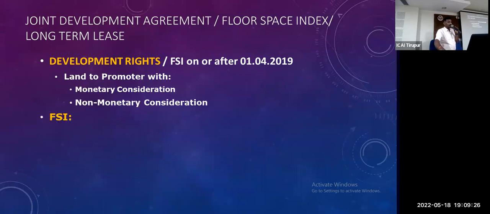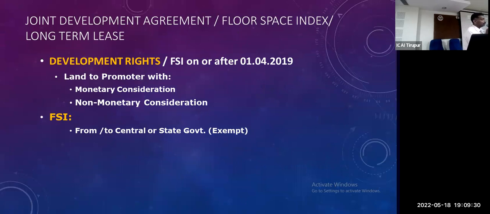Joint development rights may or may not involve monetary consideration. If I take cash today, or receive some material today, my liability starts from here. But if after completion of all the building, or after completion of part of the building, I have executed my ownership, then it goes to RCM level. So this is before 14/2019 and after 14/2019, so we have to concentrate.